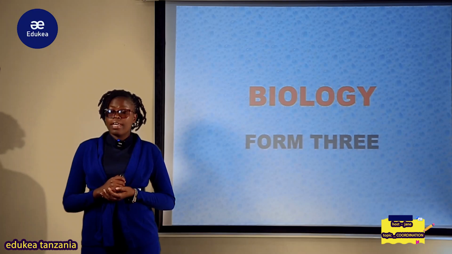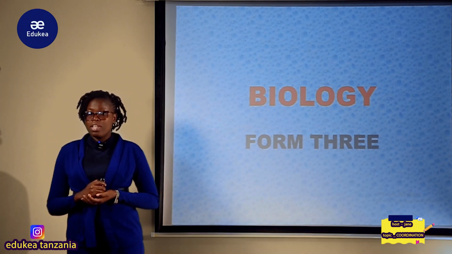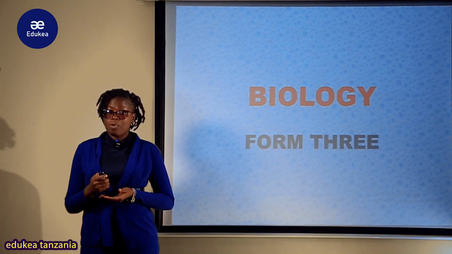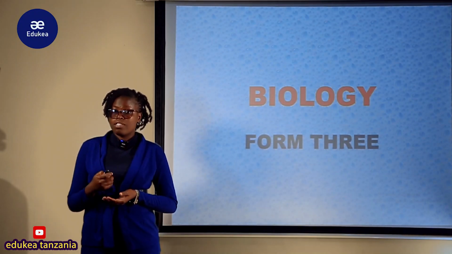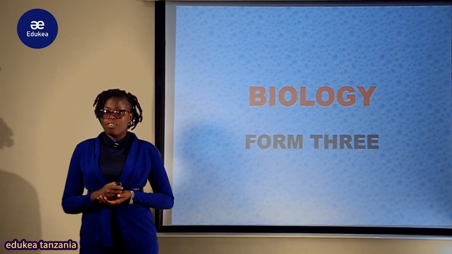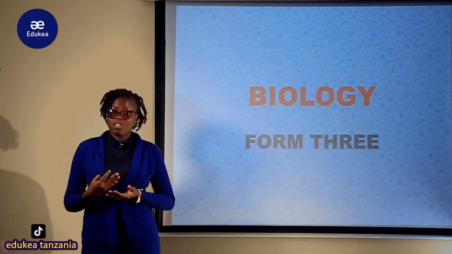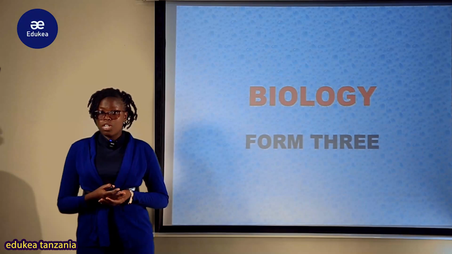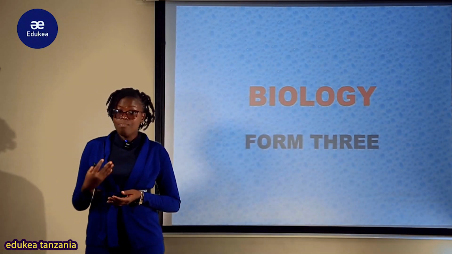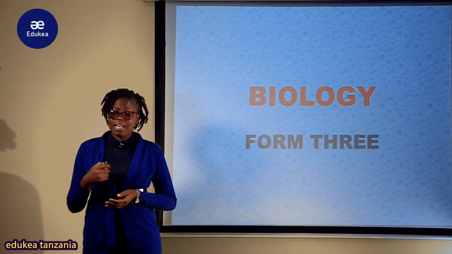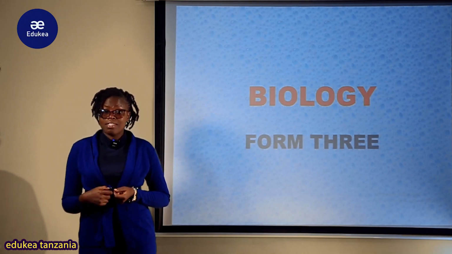I would like to welcome you again in our proceeding coordination topic in the subsection of the sense organ. We are proceeding with our sense organ, which is the mammalian eyes. We have already covered the components of the human eyes. We have already seen how they are adapted to their function of focusing the images and accommodation for nearby and distant objects.